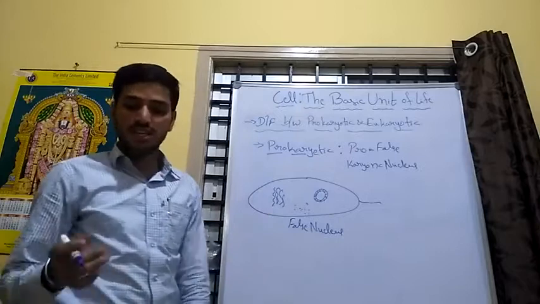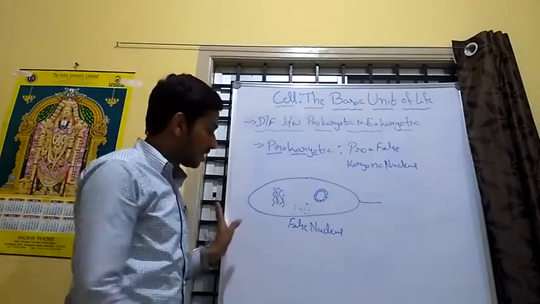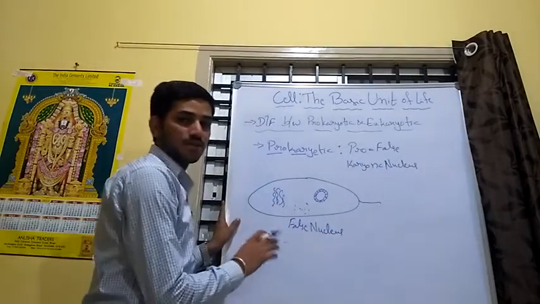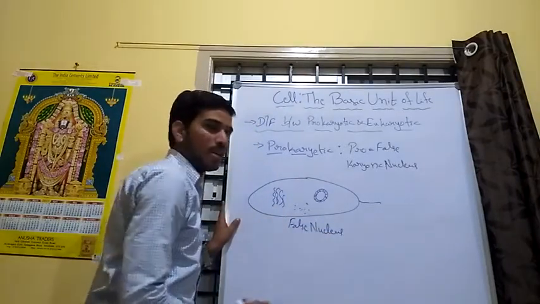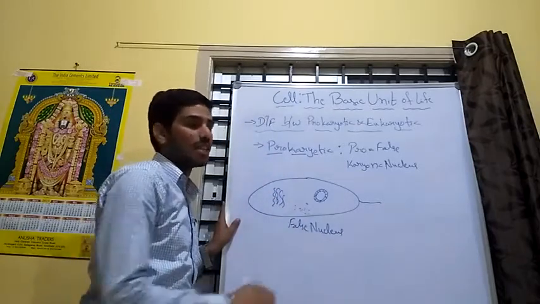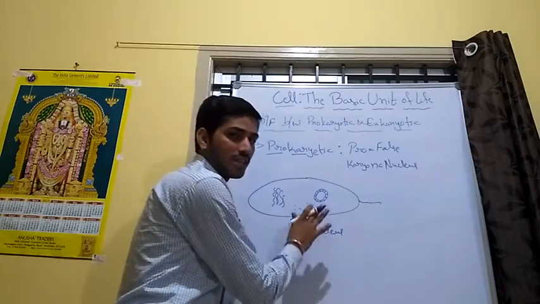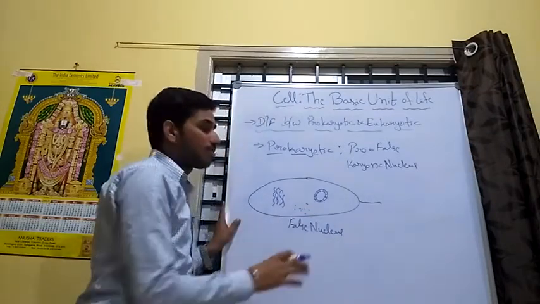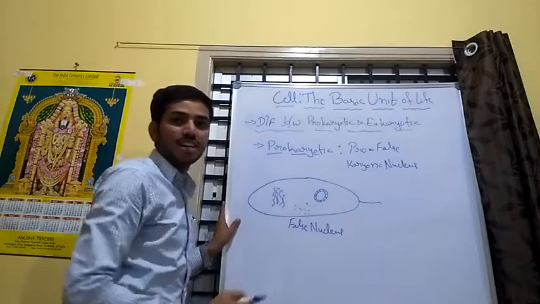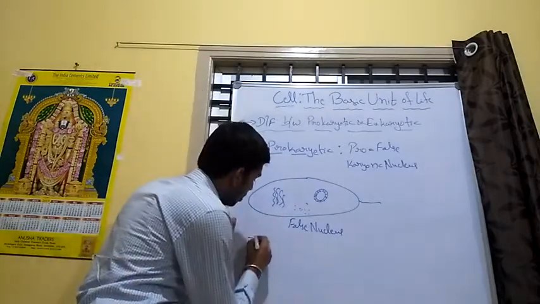It does not have a nuclear membrane; it is freely in the cytoplasm. That's why we call it a false nucleus. The cell does not possess a particular nucleus or nuclear membrane, and also possesses simpler structures. That is called a prokaryotic cell. Next, we move to the eukaryotic cell.